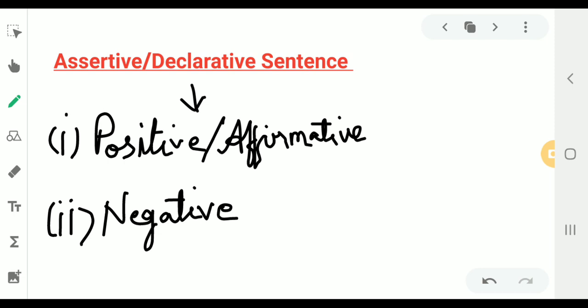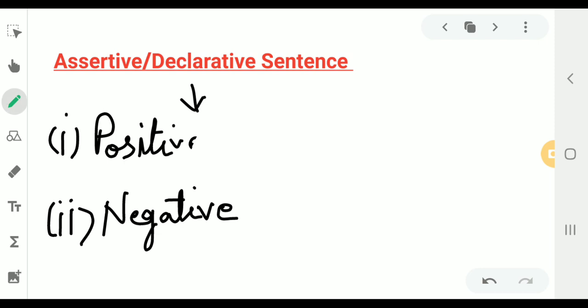Let us understand these. Well, a positive sentence tells something and it ends with full stop. Now, what could be the example? Very easy. Let's check example.